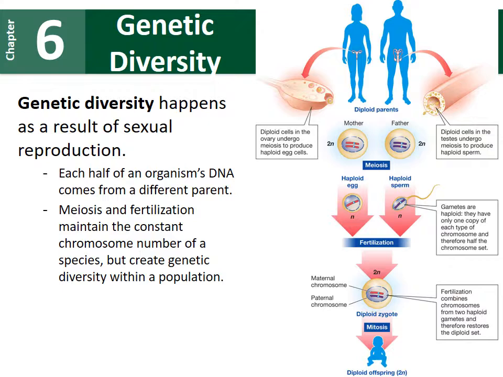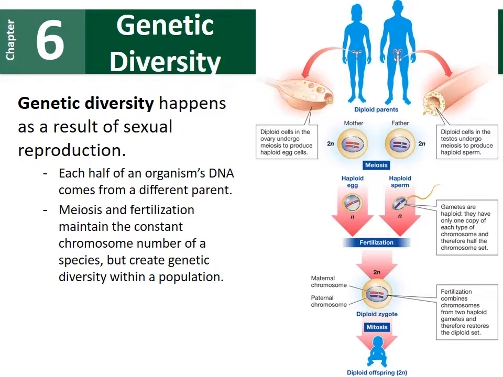This genetic diversity that I just pointed out is really important because it helps with sexual reproduction. The whole purpose of reproducing sexually is to increase genetic diversity, increase your chances of having very genetically diverse offspring. There's a couple of things that contribute to this genetic diversity.